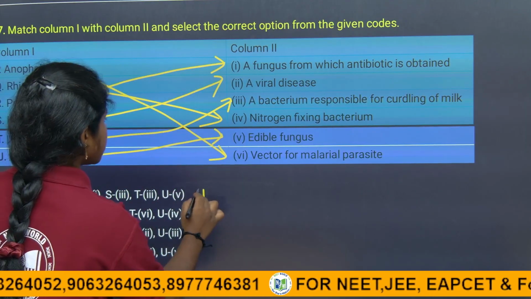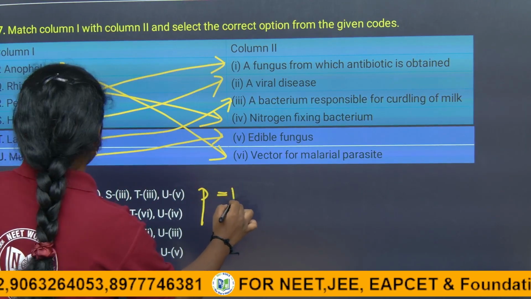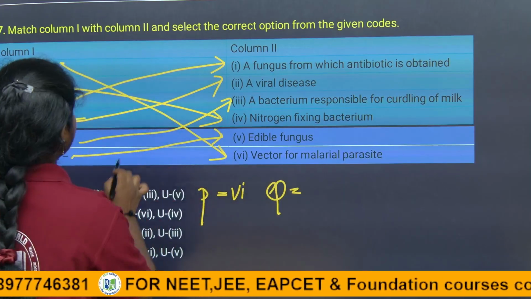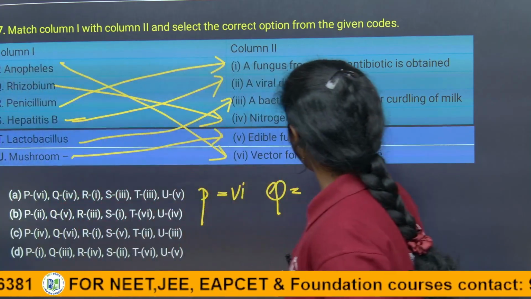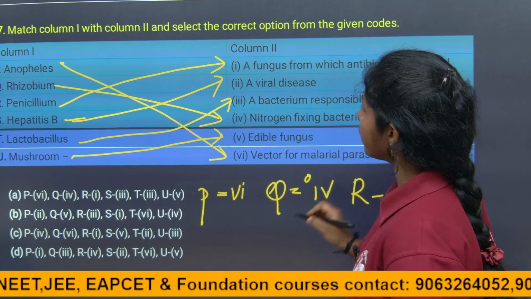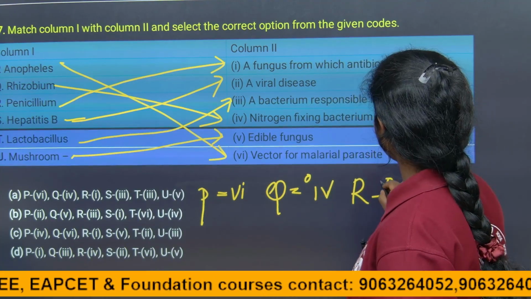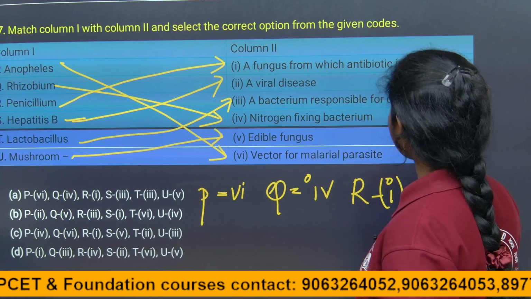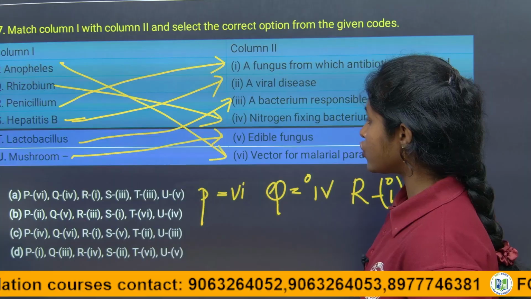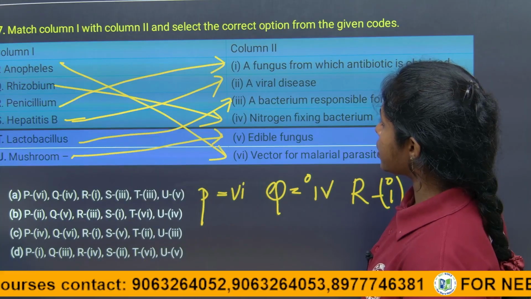Here P is 6 and Q is 4, and R is 1 and S is 2. So here S is 2, children. See, let us see the options.